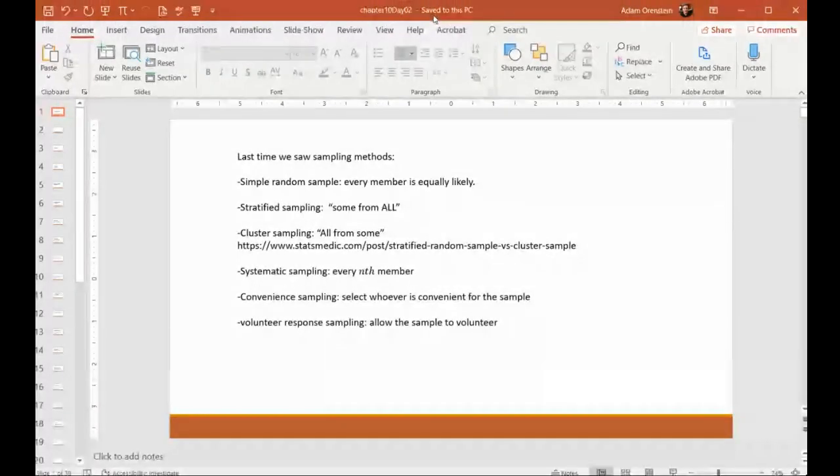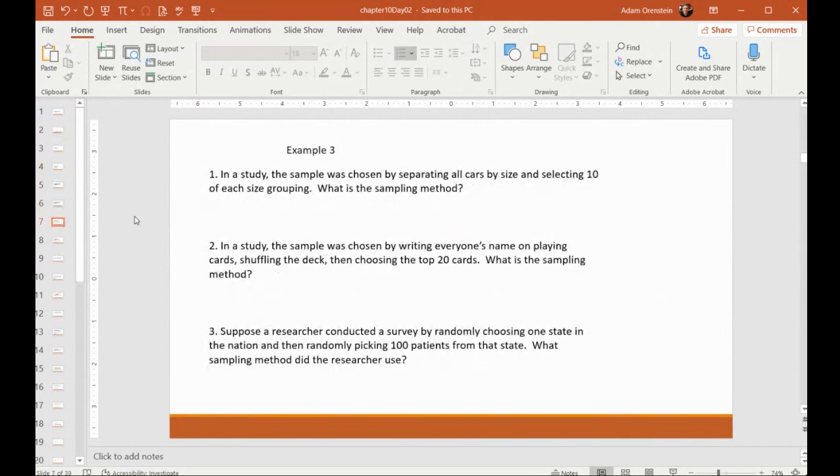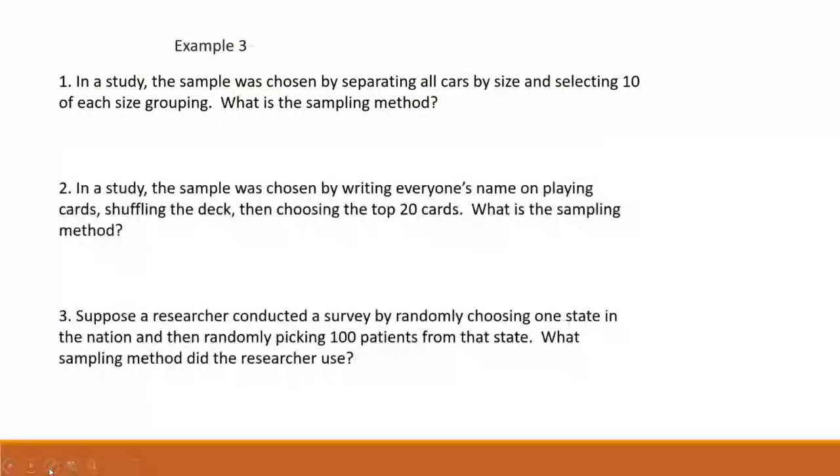Well, they're taking some from each group, aren't they? Now, if we went back to the problem, they're taking 10 from each grouping, each size grouping. So I think this would be stratified, right?